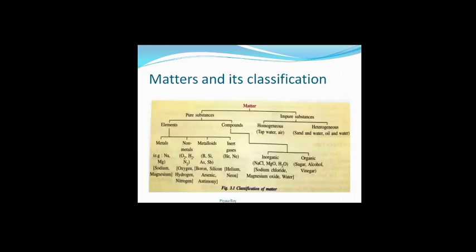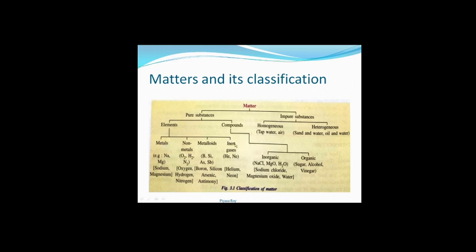Matter and its classification. You know what matter is: anything which occupies some space and has some mass is called matter. Matter can be classified into pure substances and impure substances. Pure substances are those which have only one type of particle in them, and these are homogeneous. Pure substances will always be homogeneous. Pure substances can be classified into element and compound.